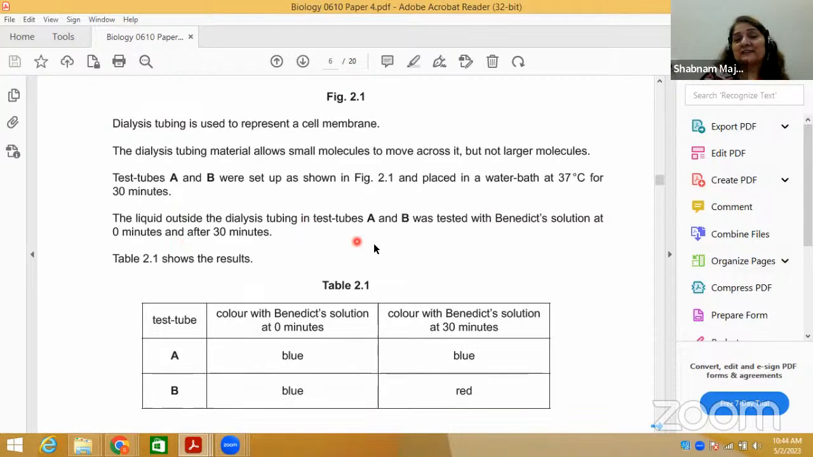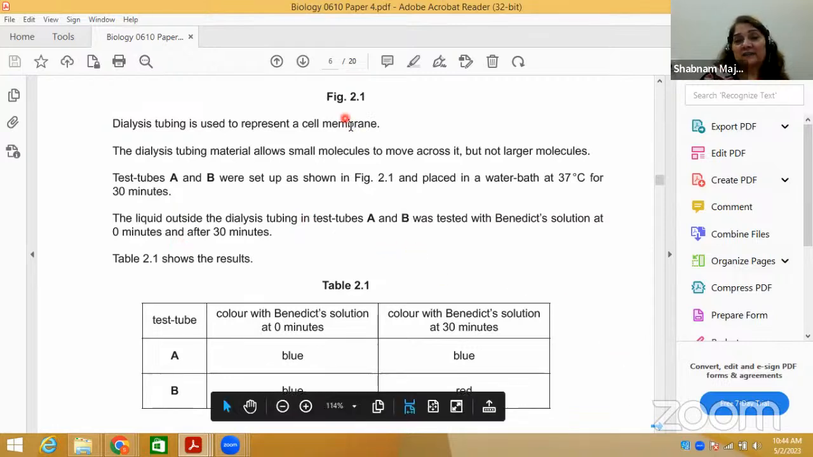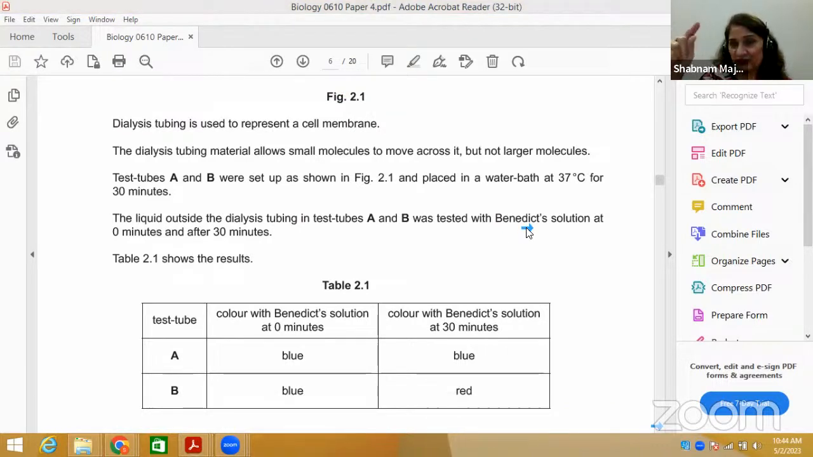Then the liquid outside the AB is tested. Yes, there is a term, I'll quickly tell you: Benedict. Benedict solution is a reagent which we use for the reducing sugar test. You should know that. For starch, we use iodine solution. So here, Benedict's is used at 0 minute and after 30 minutes.